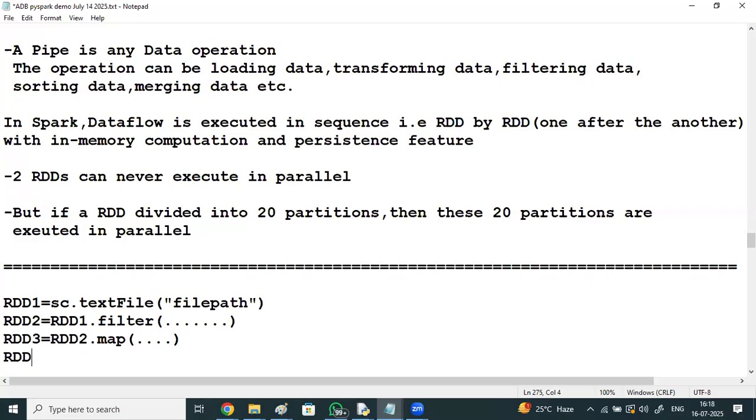On this RDD3, we perform some grouping activity, a group by operation.